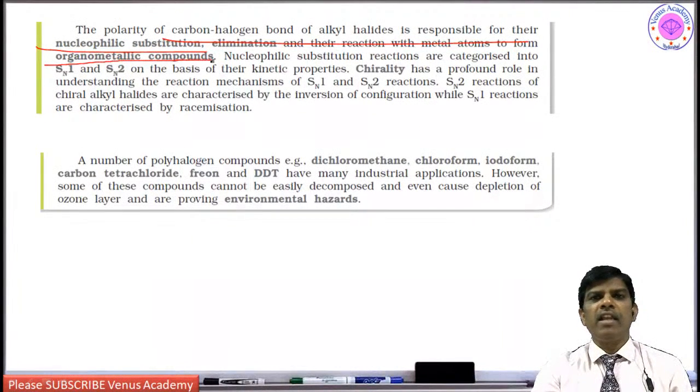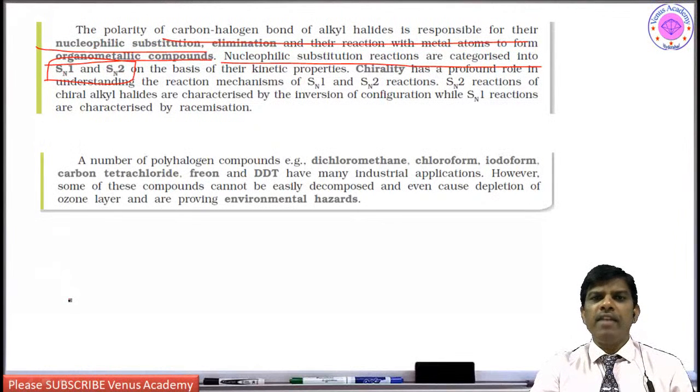What are the organometallic compounds we come across? Grignard reaction and Wurtz reaction. Nucleophilic substitution reactions are categorized into SN1 and SN2. So dear students, please remember SN1 is observed in tertiary halides and SN2 is observed in primary halides.